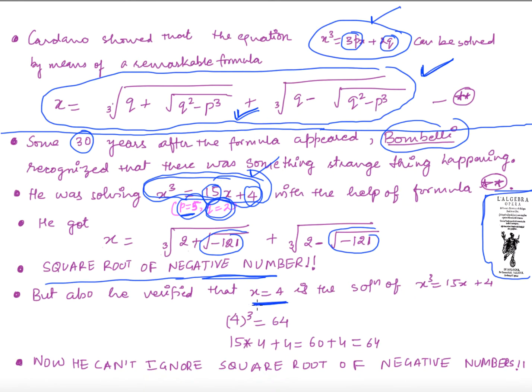You can see that x is equal to 4 is the solution, because 4 cube is 64, and 15 times 4 plus 4 is 64. So obviously 4 is the solution. He knew that there is a real solution for this equation, but in the method given by Cardan, these square roots of negative numbers were appearing. He could not ignore these numbers now, because he actually knew that the solution exists.